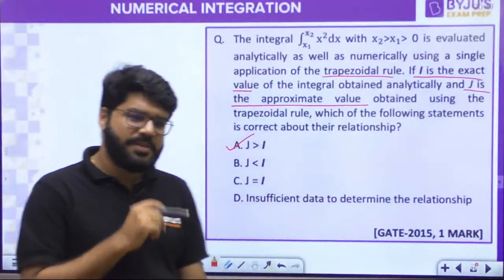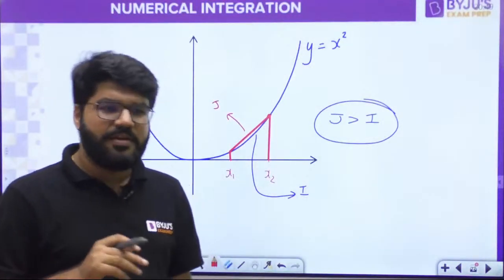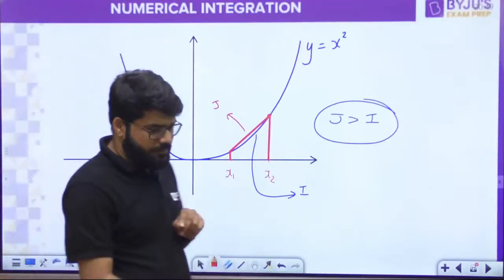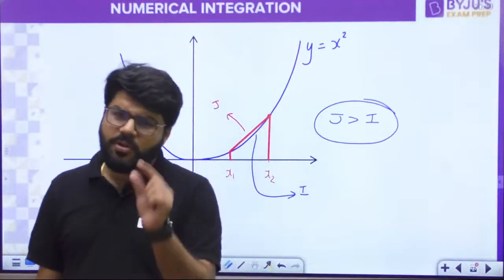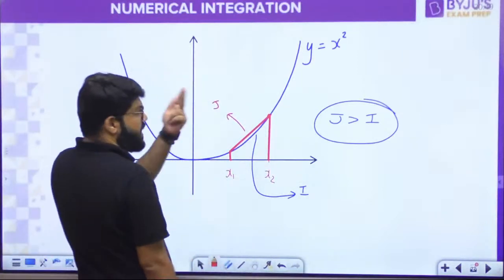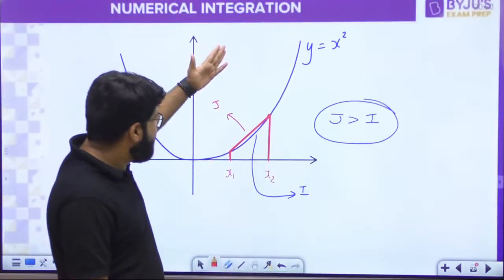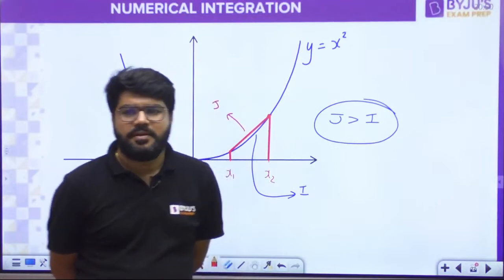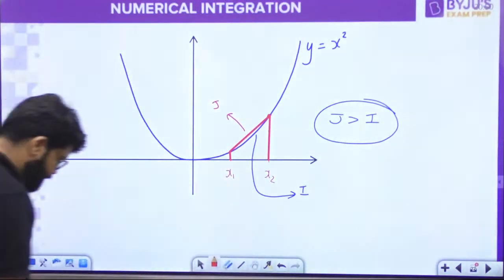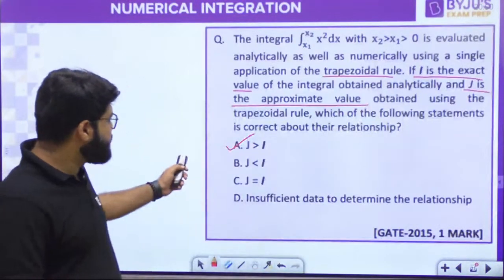You got trapped in the question, a small mistake happened, although it is very simple. So that is why we learned graphically. We learned the logic of the trapezium rule, Simpson's rule and rectangular rule graphically. Although they are nearly the same, there will definitely be a small error because it's a second order function. If it was a first degree function, there would be no error. But j is on the higher side. So it depends on the case to case analysis. Okay? Chalo, cool. So option A is correct.